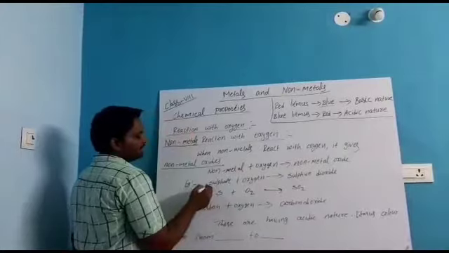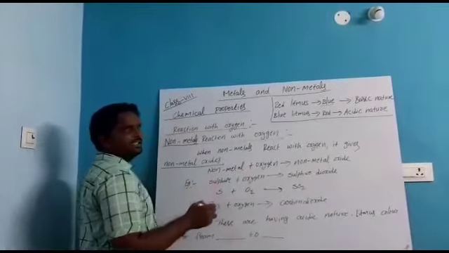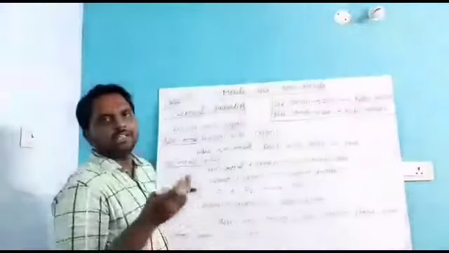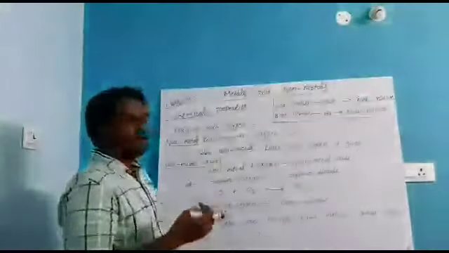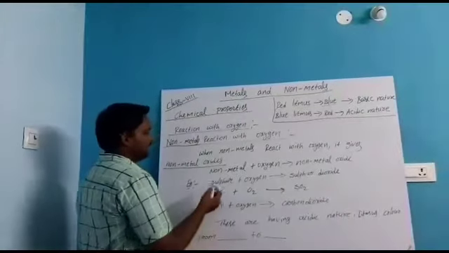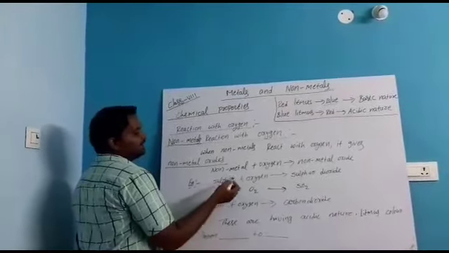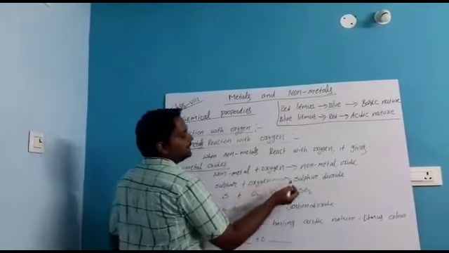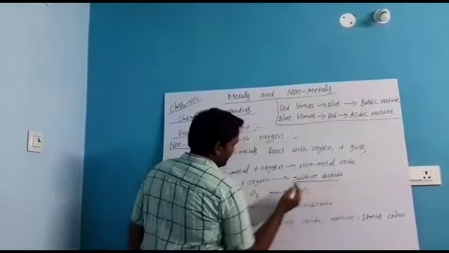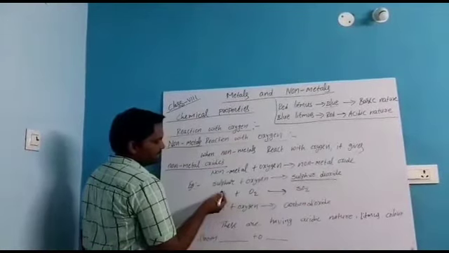I gave one example here, that is sulfur. Sulfur is a non-metal. Sulfur, nitrogen, oxygen, all these are non-metals. When sulfur reacts with oxygen, it gives sulfur dioxide. See, I wrote a reaction here.